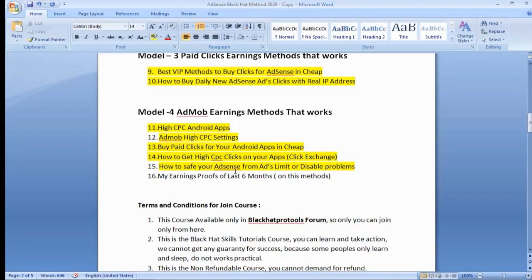This is my exact strategy which I have been using for the last 6 months. I hope you will enjoy this strategy. You need to spend some time on this work, but once you spend your time on it, you will earn for the next 1 or 2 years, because this method is working well for me, and I have earned more and more money in my Google AdSense account. I have many Google AdSense accounts, and I am using this method on all of them for the last 6 months, and I have earned much more money from Google AdSense.